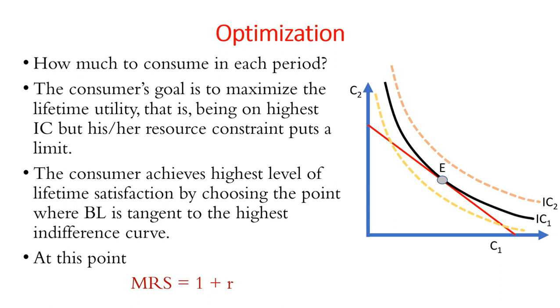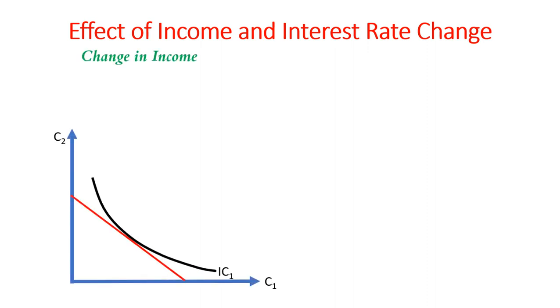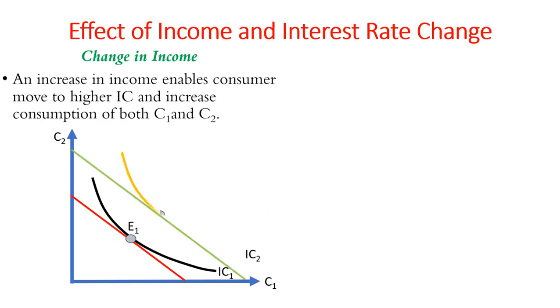Now we study how a change in income and interest rate changes consumer preferences one by one. First, we study change in income. A change in income, for example, an increase, enables the consumer to move to a higher indifference curve and increase the consumption of both C1 and C2. This is shown in the diagram.